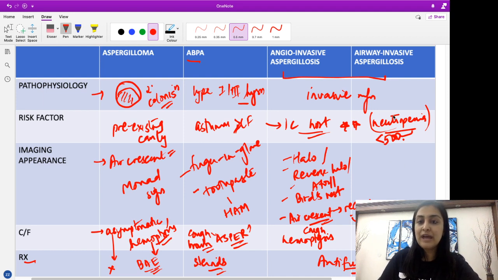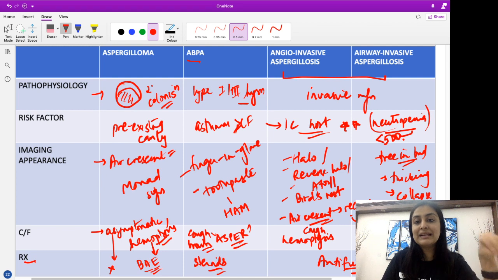Coming to airway invasive, we will have tree bud appearance with endobronchial spread. I can have diffuse thickening of the trachea or the bronchi, or I can have collapse if the bronchus is completely occluded. Clinical feature, again the patient will present with dyspnea because our airways are getting involved. So dyspnea and hemoptysis will be similar features in both the invasive kinds, treated with antifungals.